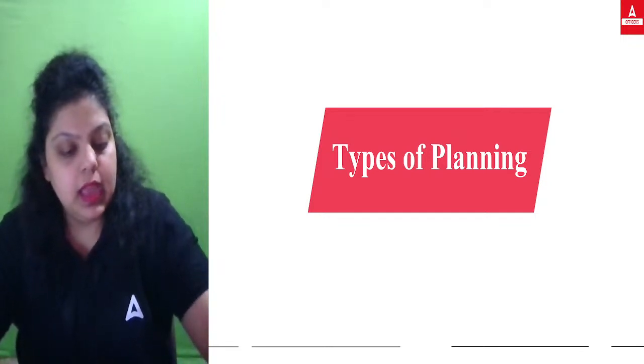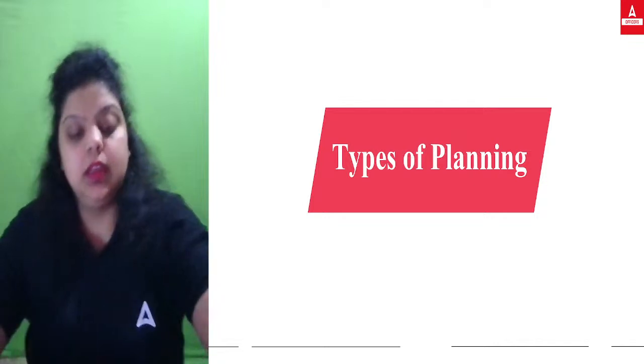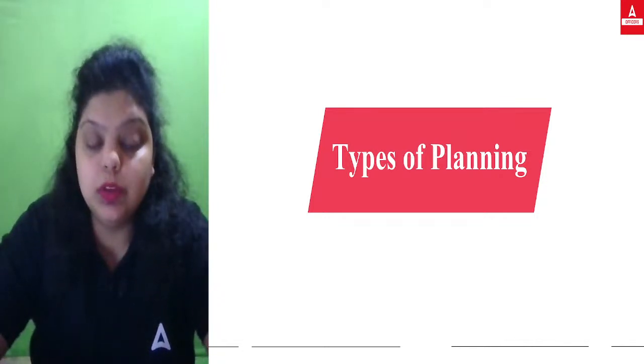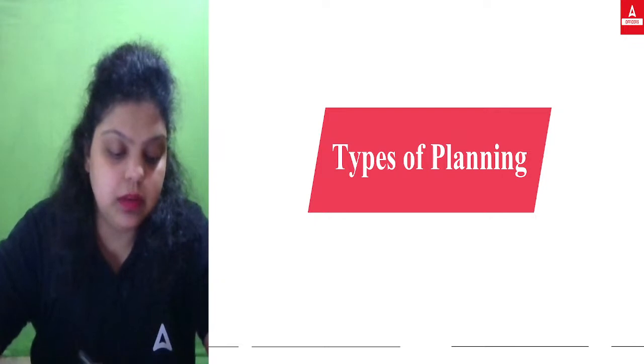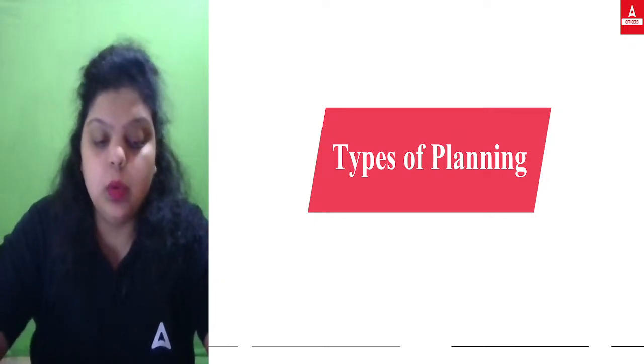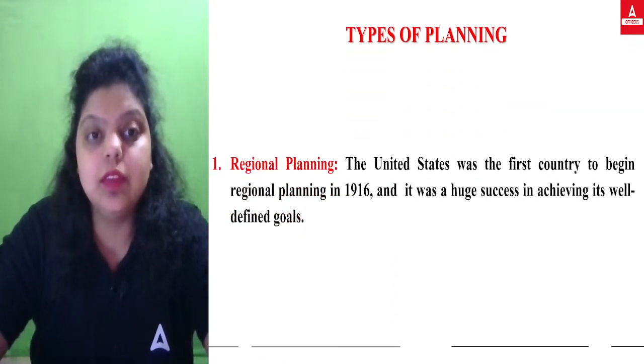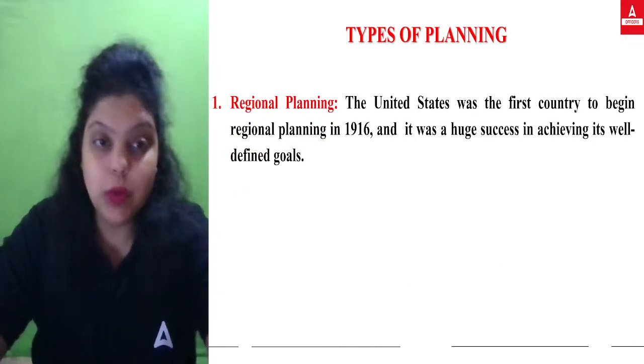We have two types of planning: the regional plan and the national plan. One is the regional plan and the second is the national plan. So what is regional plan?